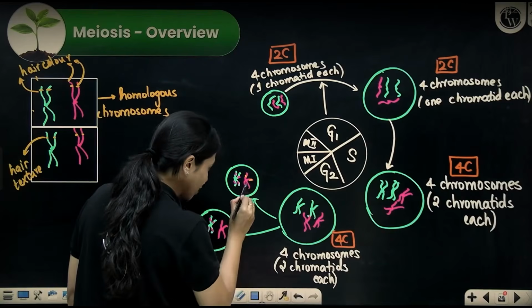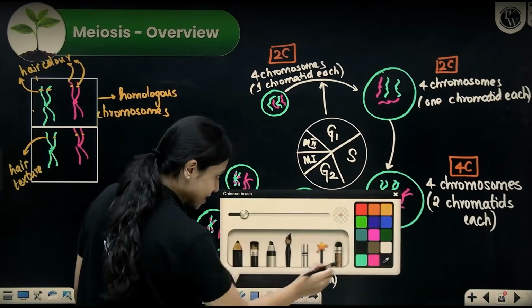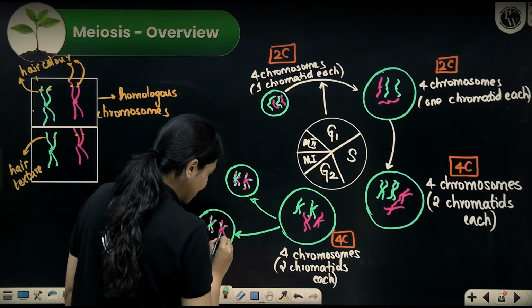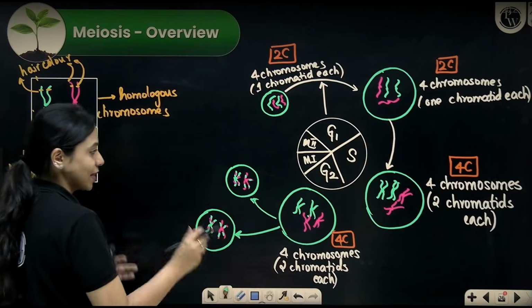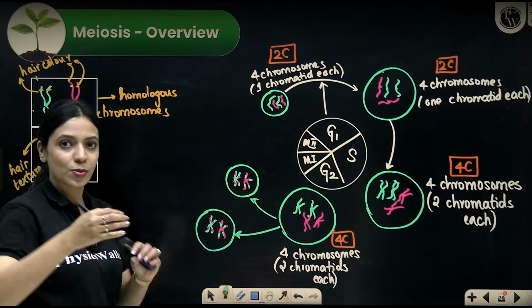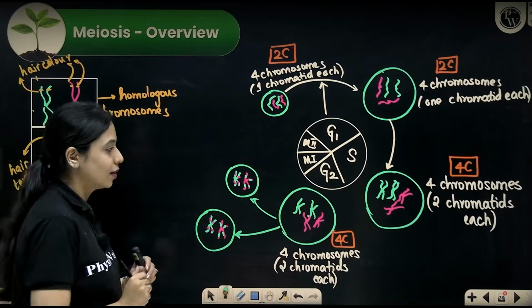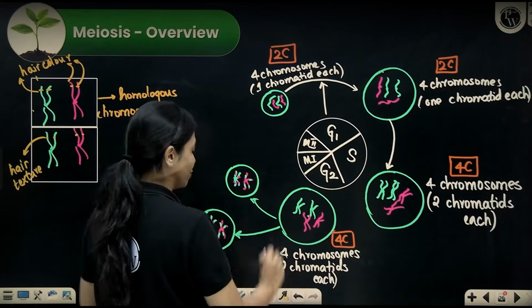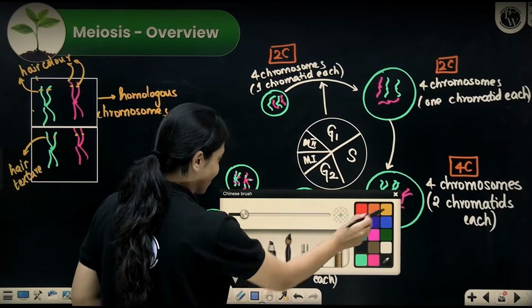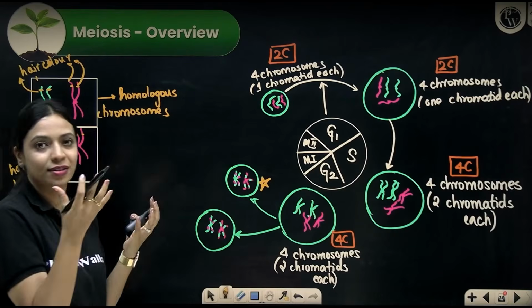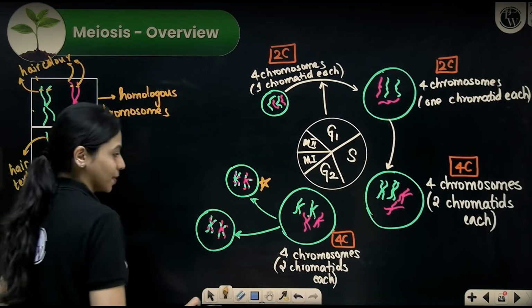So it will no longer exist as strictly paternal or strictly maternal. Crossing over will happen in such a way that all the chromosomes will have a combination of maternal and paternal parts within it. This happens during meiosis I, and this is very, very important. This is one of the hallmark things that happen during meiosis.